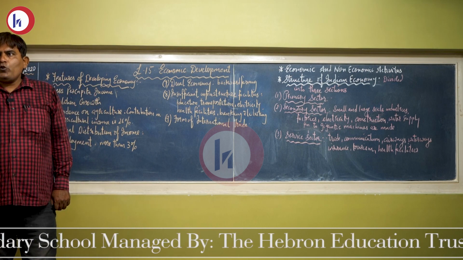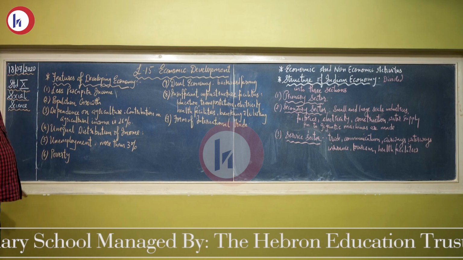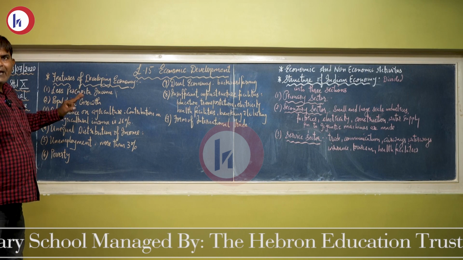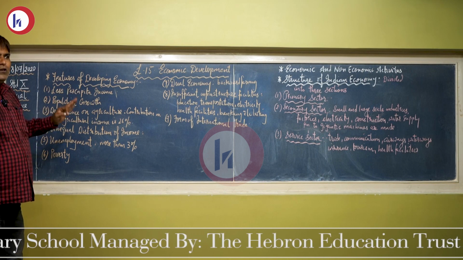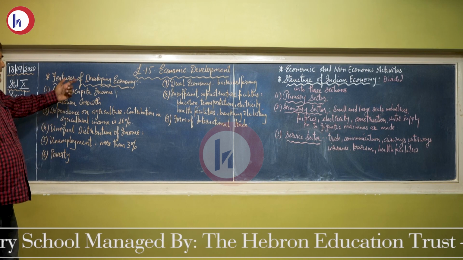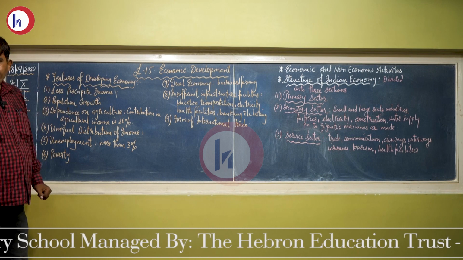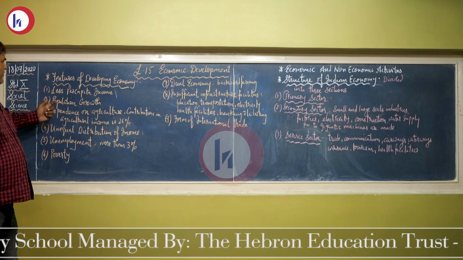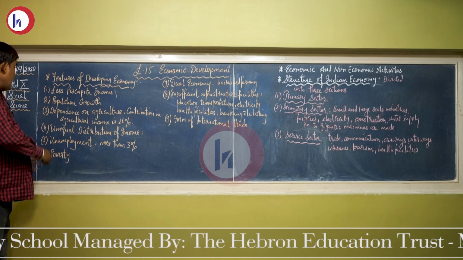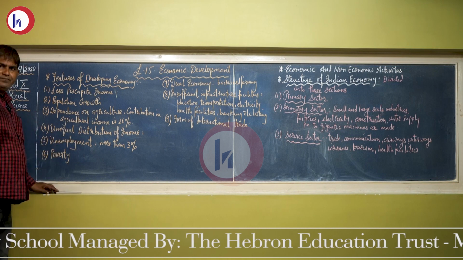As per the report of World Bank 2005, countries having per capita income less than $735 are termed as developing countries, or we can say developing economy. Now, let us understand the features of developing economy. The first feature is less per capita income.